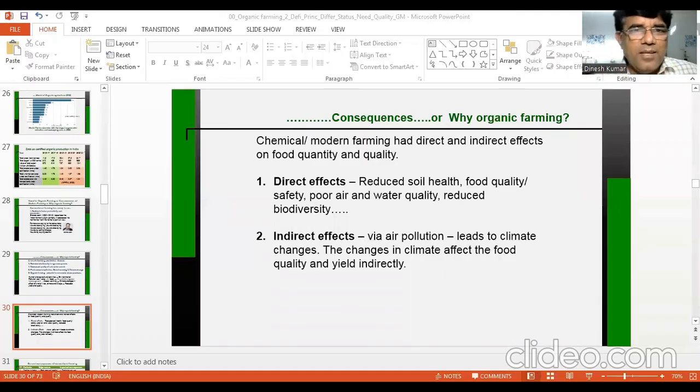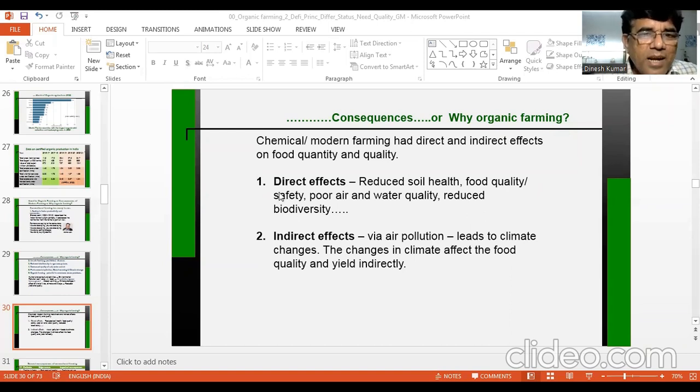Now you see that it can be defined in different ways. One way is you can see chemical or modern farming had some direct or indirect harmful effect. And if we can explain in this form also, then we can say, let us switch over to some other kind of farming, maybe organic farming, maybe precision farming, maybe any kind of farming. But we should know the problems with the shortcoming of the conventional farming.